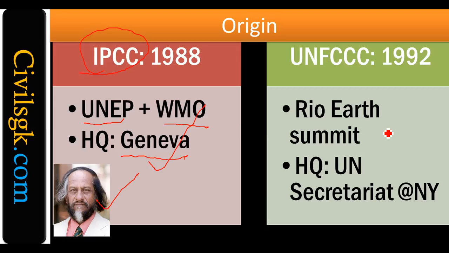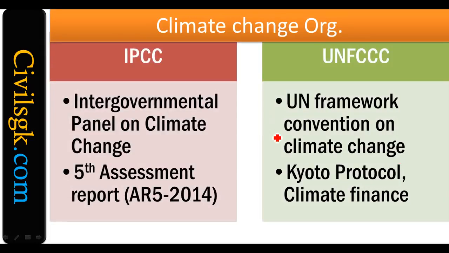UNFCCC, Rio Earth Summit, headquarters UN Secretariat, which is in New York, 1992. And what happens? Climate change organizations. IPCC, Intergovernmental Panel on Climate Change, and UNEP, they will report about GEO6. At the same time, IPCC also will give a report, which is AR5 2014. Very, very important to you. Clear? And UNFCCC. What is this UNFCCC? United Nations Framework Convention on Climate Change. Under this, we will study Kyoto and other things.